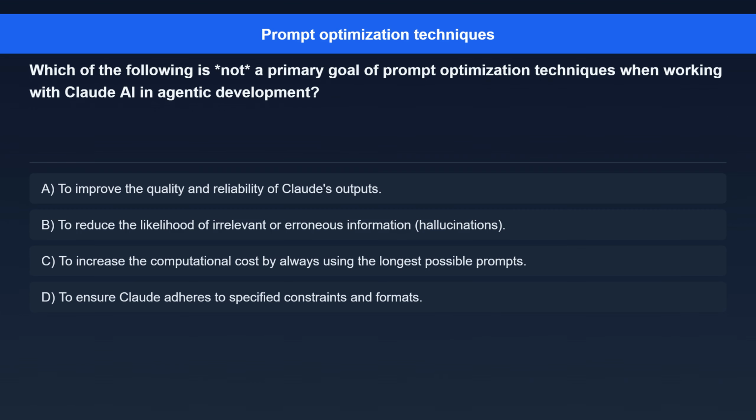Question 4. Which of the following is not a primary goal of prompt optimization techniques when working with Claude AI in agentic development? Option A. To improve the quality and reliability of Claude's outputs. Option B. To reduce the likelihood of irrelevant or erroneous information, hallucinations. Option C. To increase the computational cost by always using the longest possible prompts. Option D. To ensure Claude adheres to specified constraints and formats.